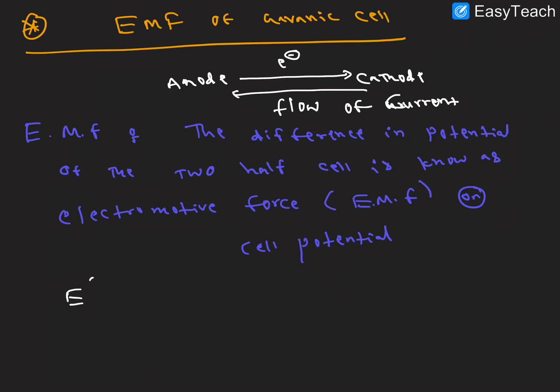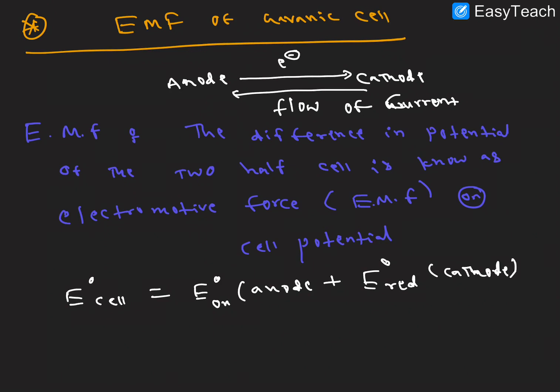Generally the formula is: E naught cell, which is the electromotive force, is equal to the oxidation potential of the anode plus the reduction potential of the cathode. I hope it is clear.